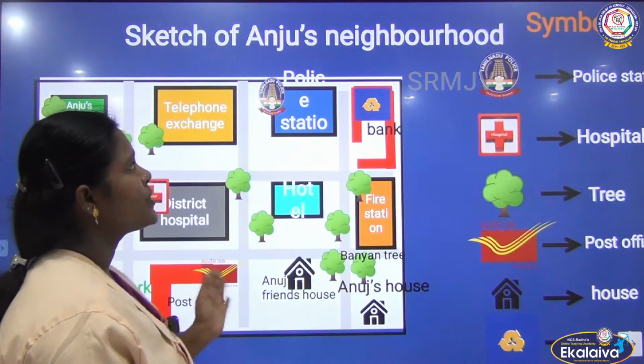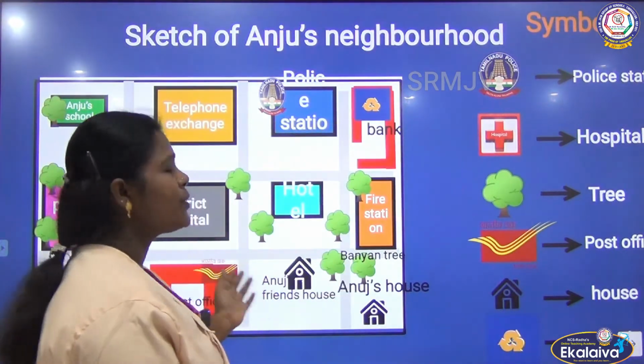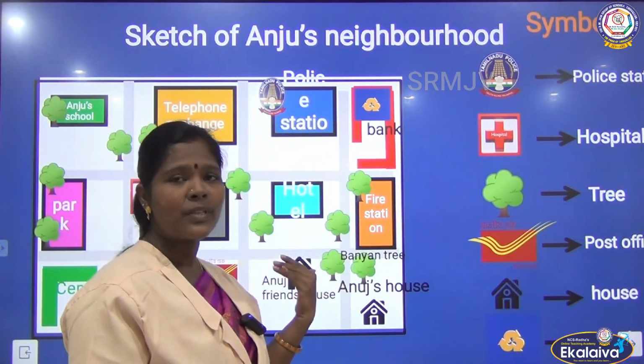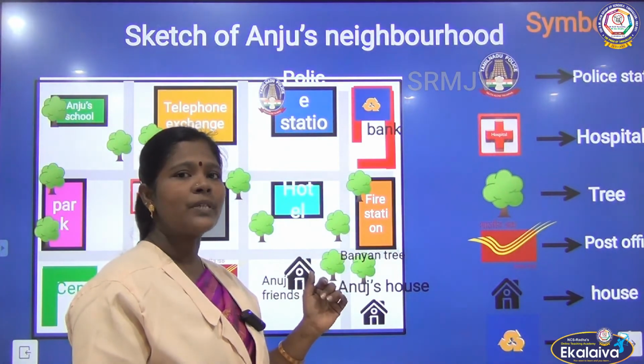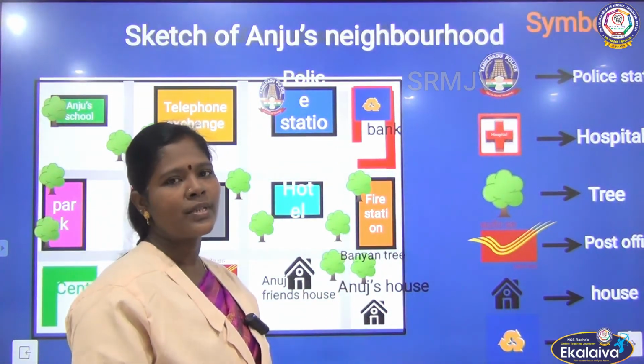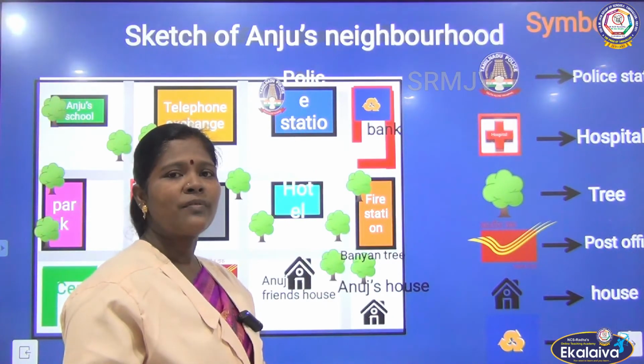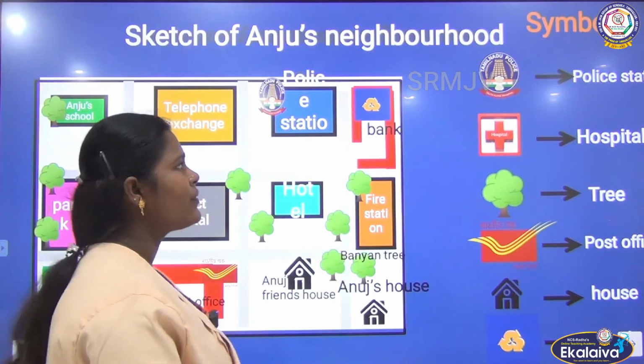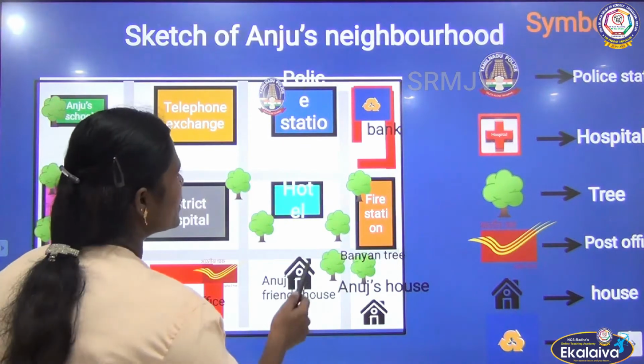This is a sketch of Hanju's neighborhood. Can you see the difference between this picture and the previous picture? Yes, in the previous picture we saw a realistic picture of buildings, houses and trees. But it is not possible for everyone to draw. So instead of a realistic picture, certain symbols are used here.